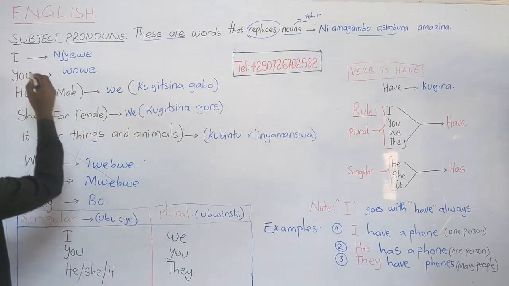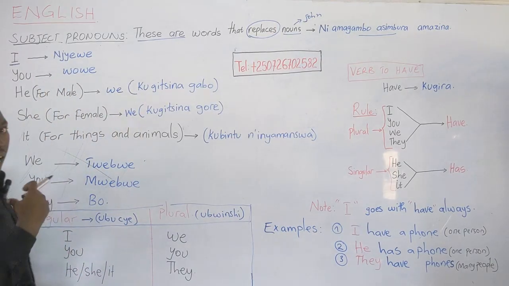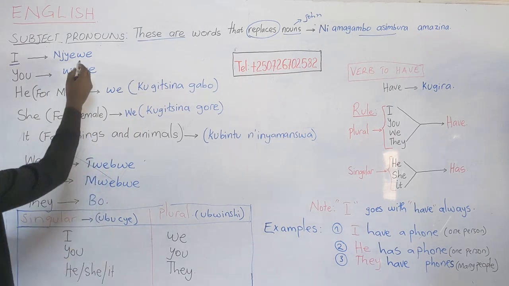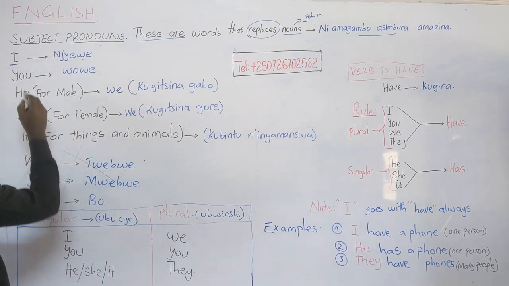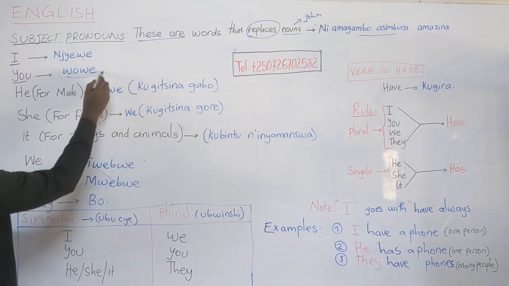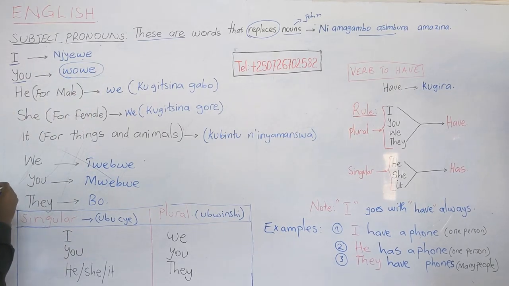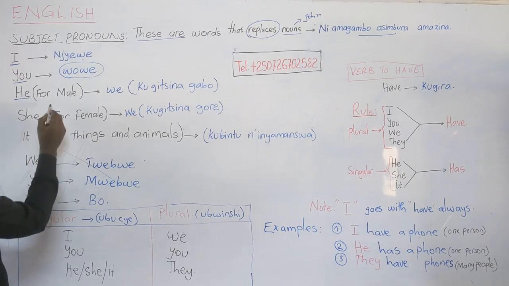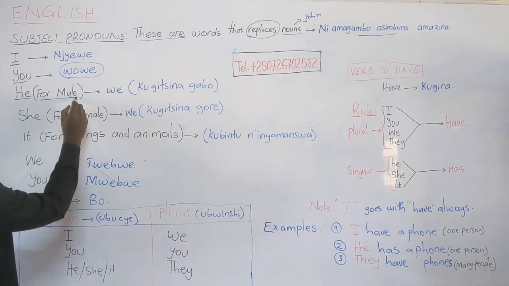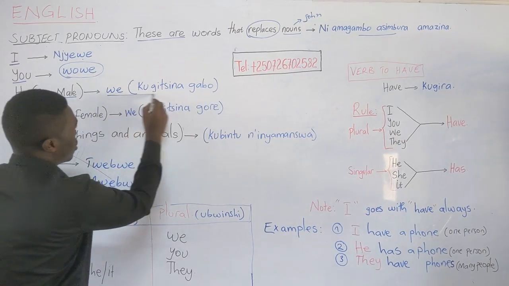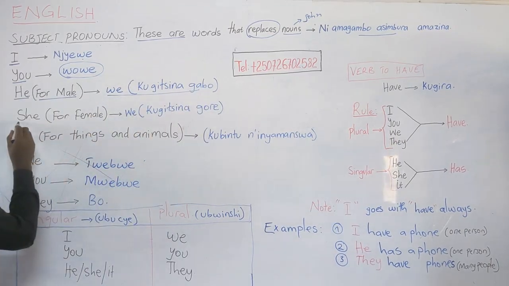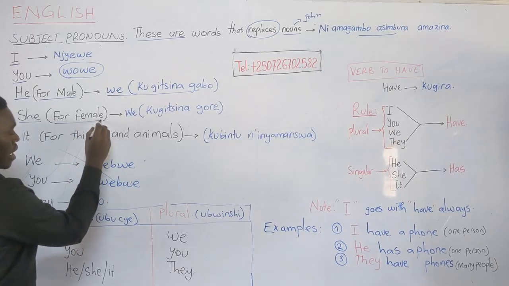Now, the first one is I. You. He for male. She for female.